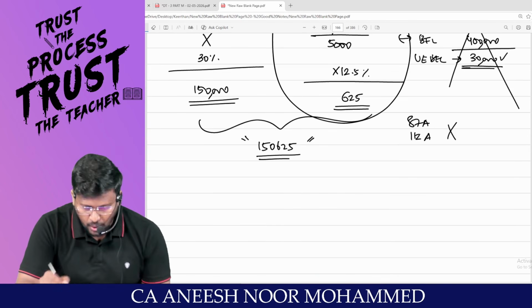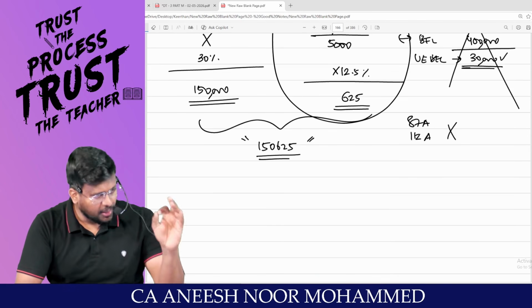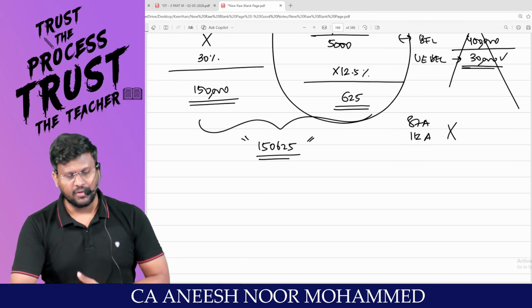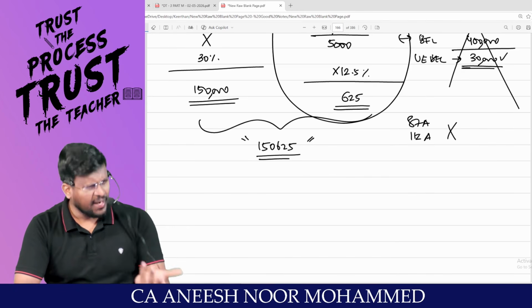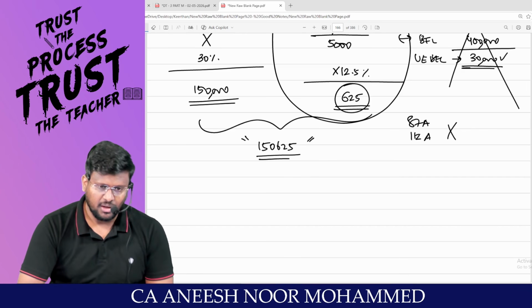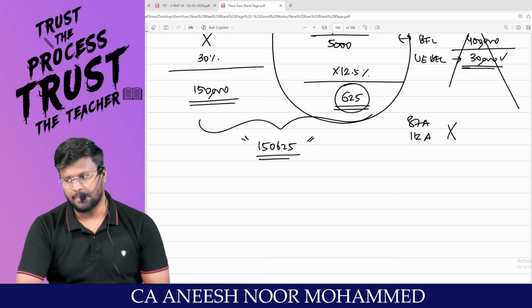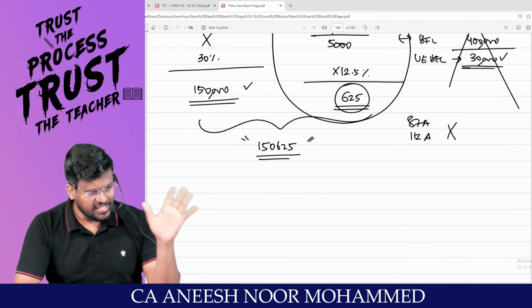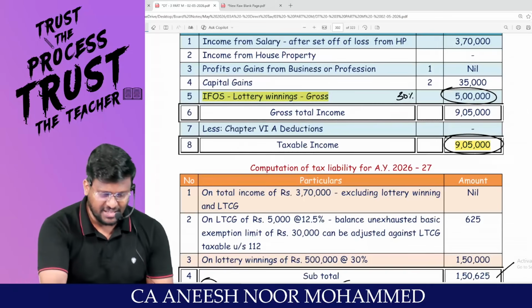But this is 112. Against long-term capital gain under 112, is the 87A rebate allowable? Allowable. That means the 625 can be claimed as rebate under 87A. Am I right? Whereas this 1,50,000 is the tax for casual income that cannot be claimed as 87A rebate.